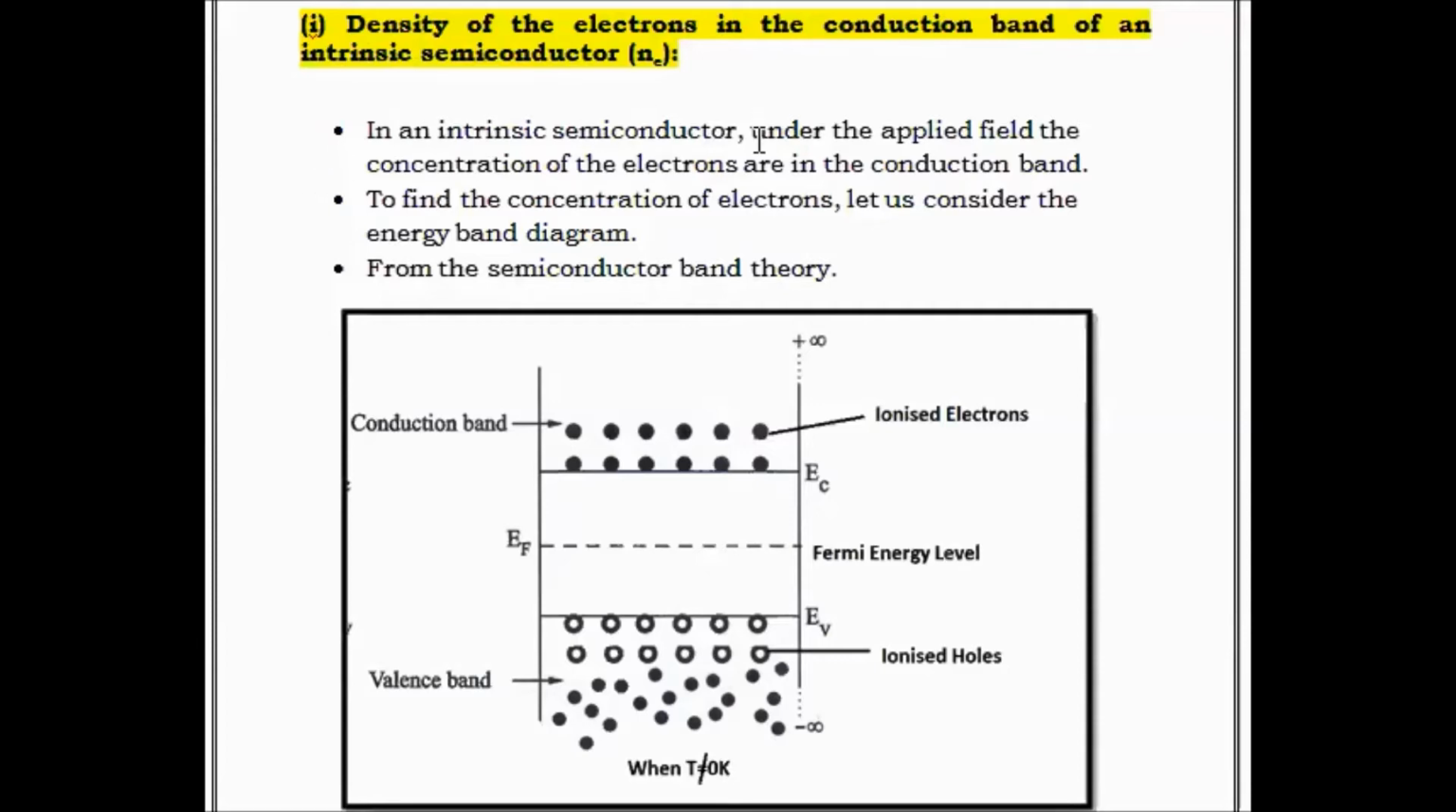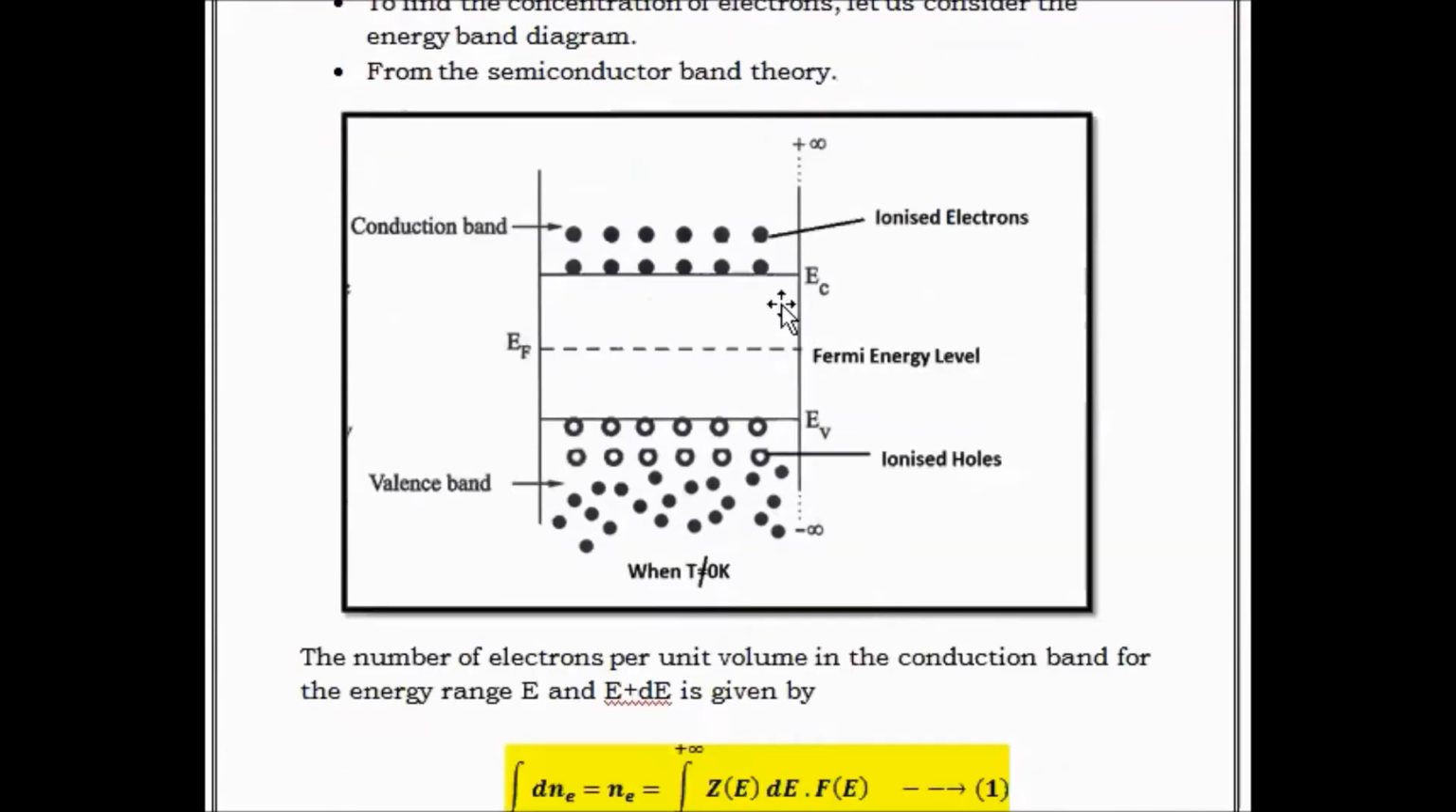In an intrinsic semiconductor, under the applied field, the electrons are in the conduction band. As we all know, when the field is applied to the intrinsic semiconducting material, the electrons which were initially in the valency band, after gathering energy, shift to the conduction band. To find the concentration of the electrons in this conduction band, we are going to consider this energy level diagram. From the energy level diagram and from the semiconductor band theory, we are going to measure the total value for this electron concentration. Let's start.